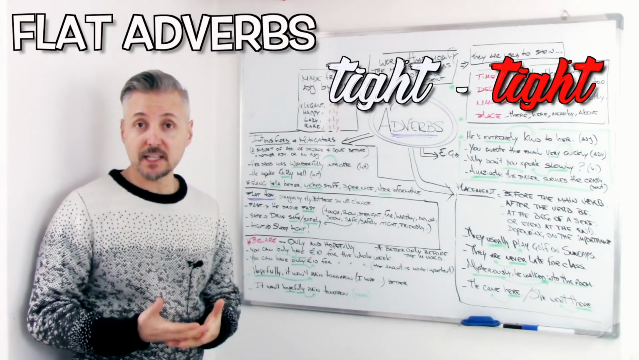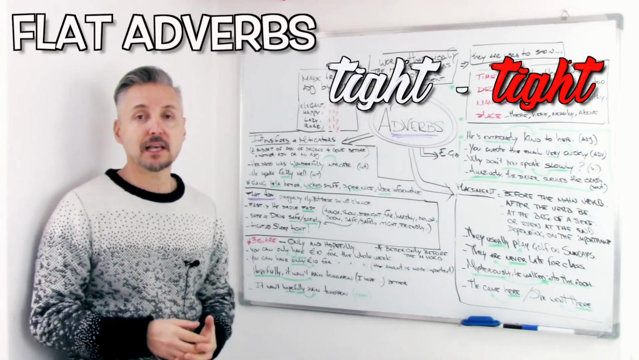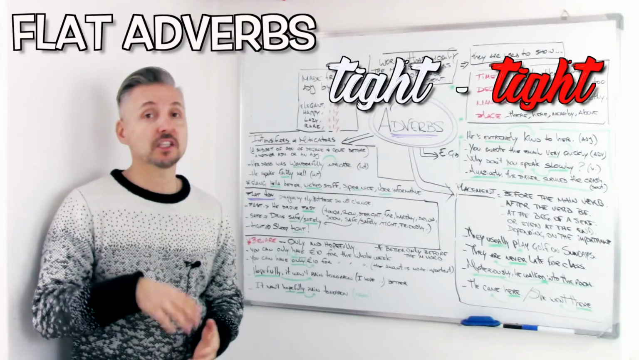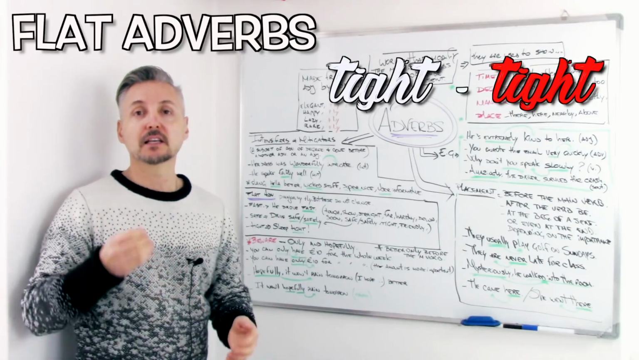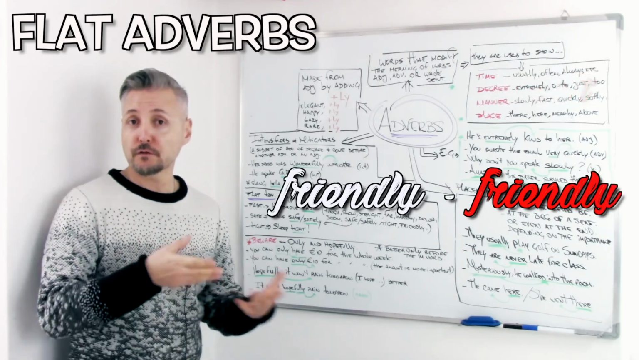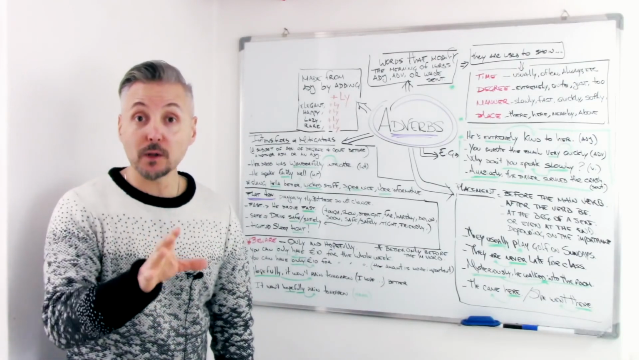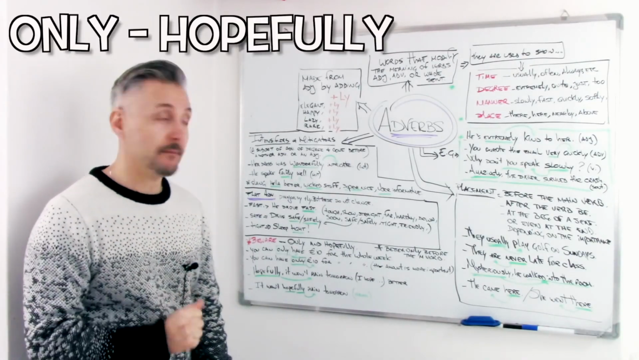Then we have tight. So, for example, a father to a son says sleep tight, not tightly. Sleep tight. Sleep well. This is what it means. And then we have friendly. So friendly and the adverb friendly. Beware though, we have only and hopefully. Let's take a look at them.